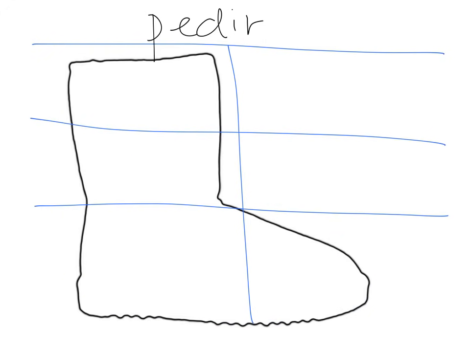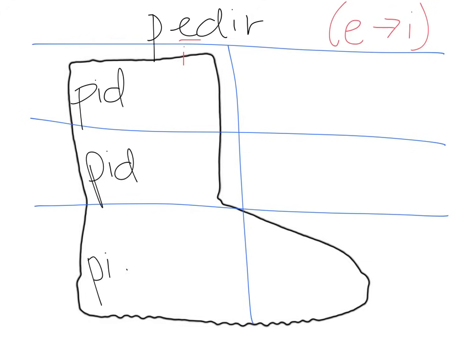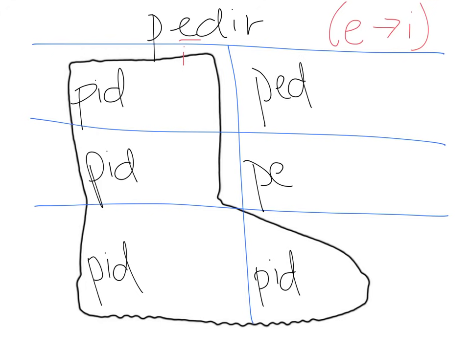Okay, the next type of stem change we have is an E to I, like pedir. So remember, this E right here is going to change to an I. Unlike the E to IE, it changed to an IE. Here it just changes to an I. So first thing I want to do is make my stem. Remember, it's going to now be pid for the forms that are inside of my boot. And it's going to stay ped for the forms that are outside of my boot.